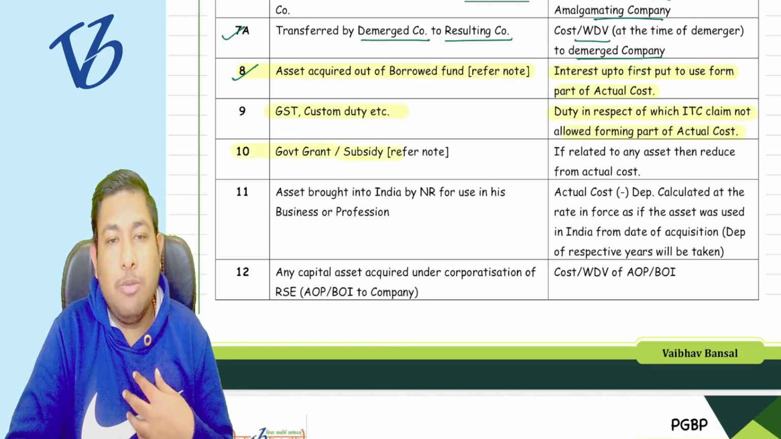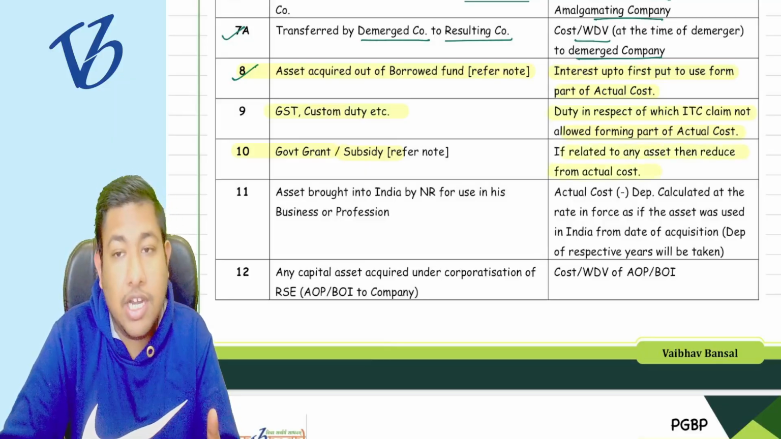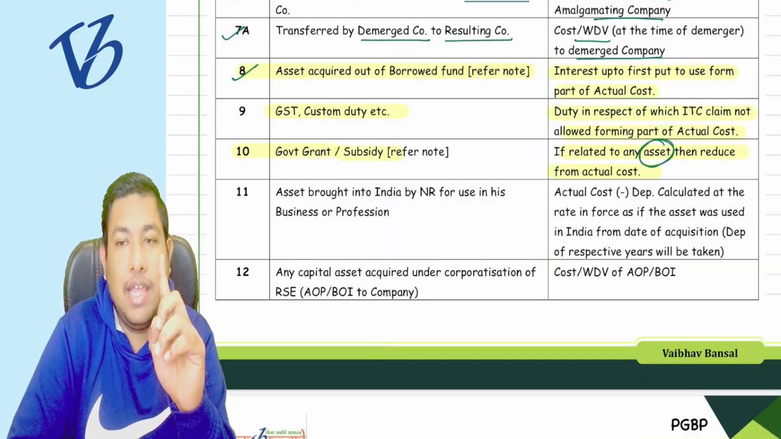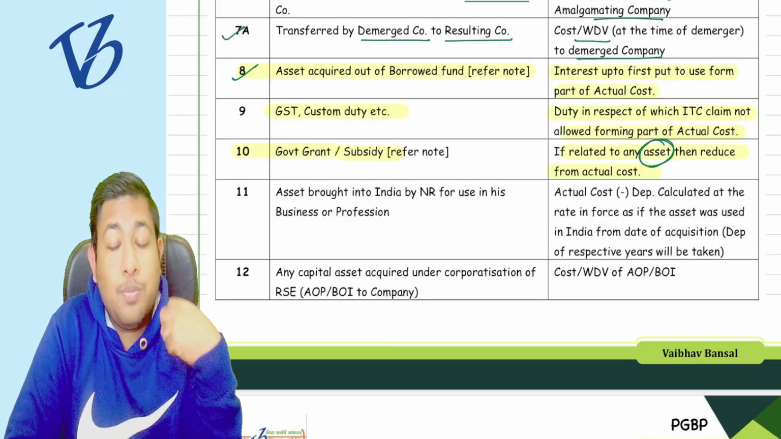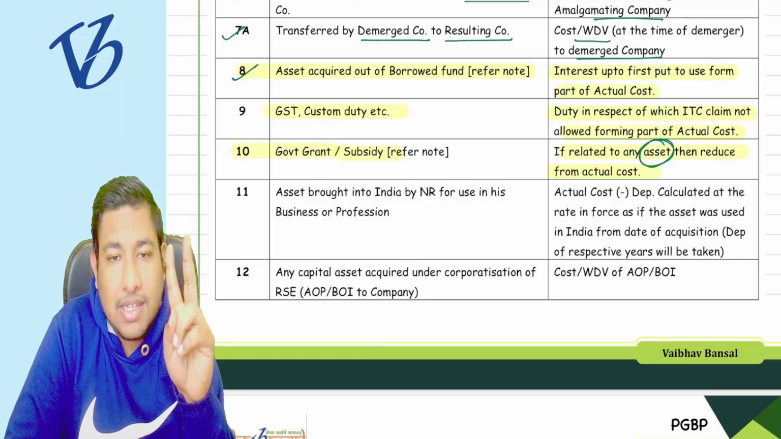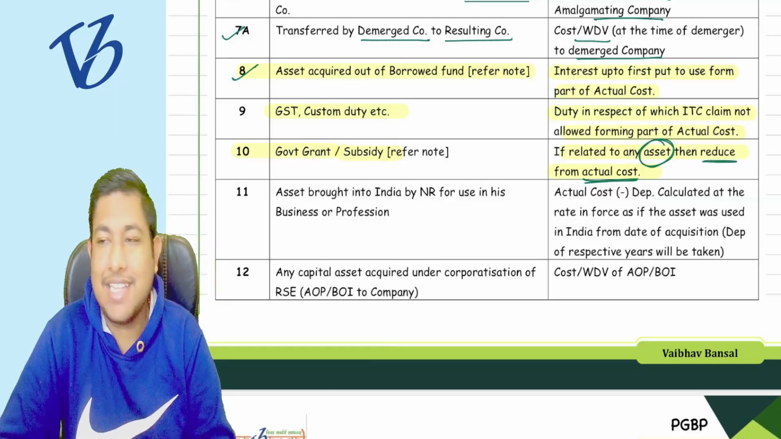Okay. Now, point number 10, government grants or subsidy. If I receive the government grant, if I receive the subsidy, then it will reduce the actual cost if it is related to the asset. If it is related to purchasing that particular asset, if I get the government grant or the subsidy, then it is going to be reduced from my actual cost. But there is a catch.